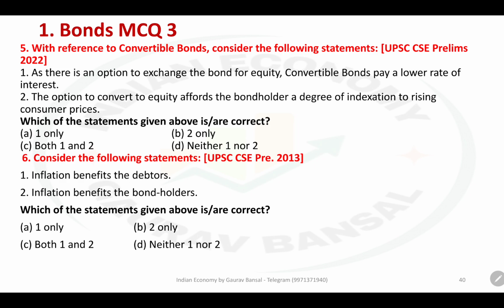Question 5. With reference to convertible bonds, consider the following statement. Now we are going to talk about convertible bonds. As there is an option to exchange the bond for equity shares, convertible bonds pay a lower rate of interest. This statement is very similar to the previous statement. And by the way, all of these are previous year questions. This question came just last year. So all of these are very relevant questions. Good technical question, I would say.